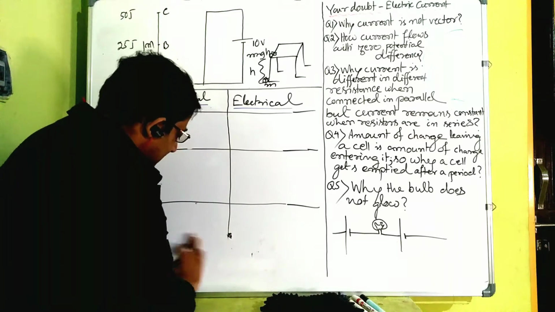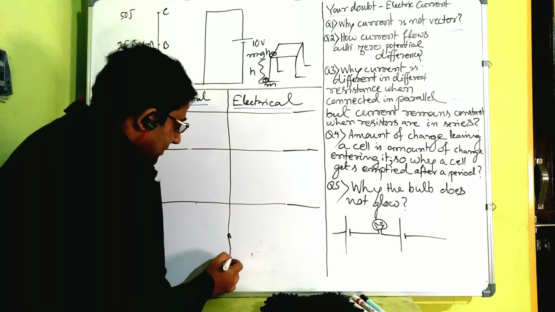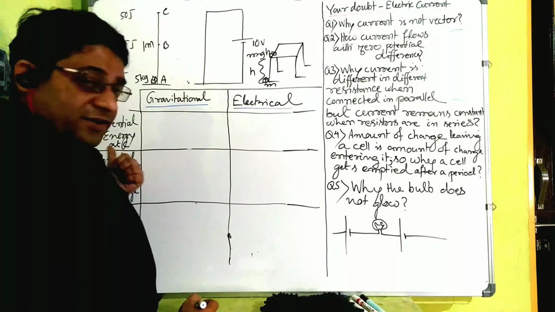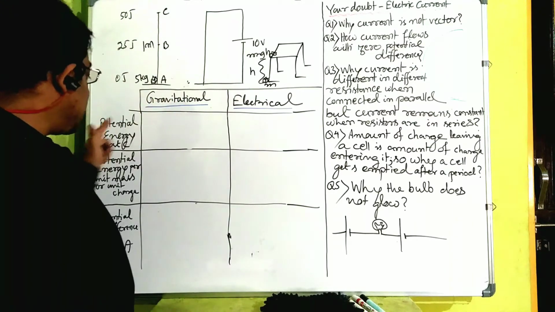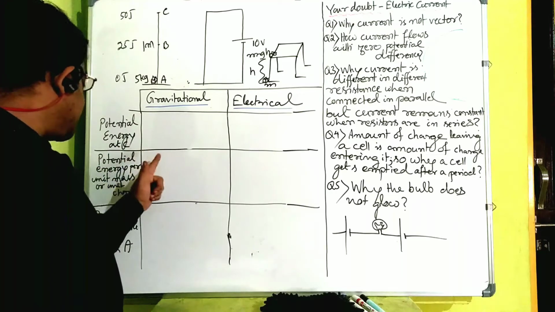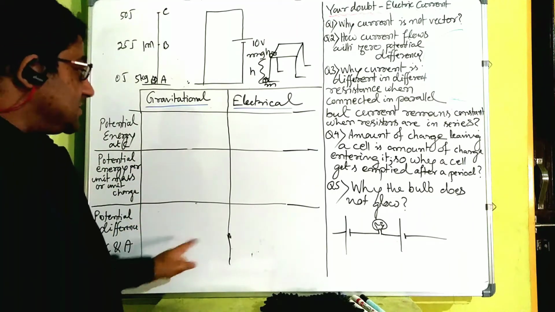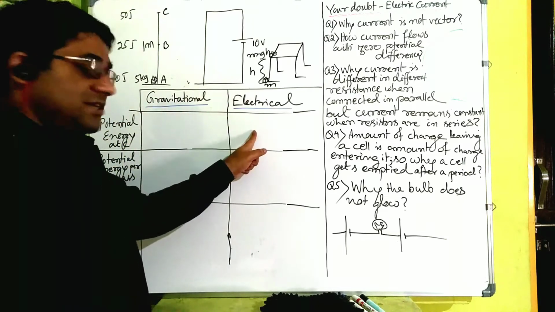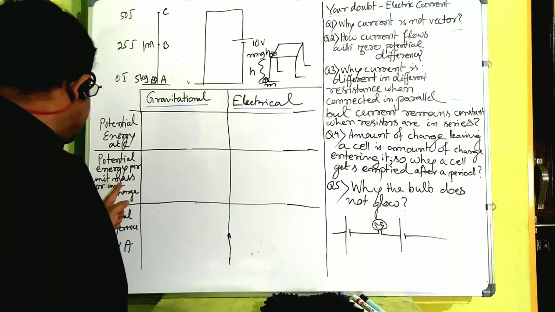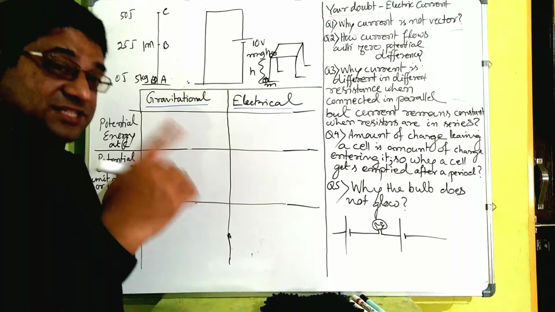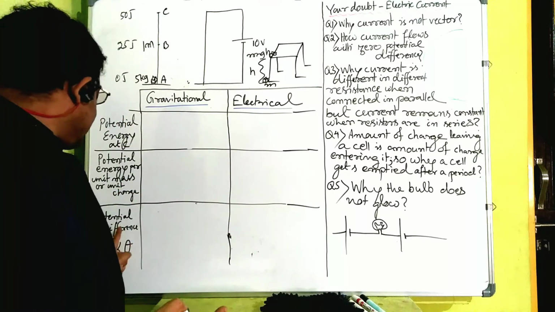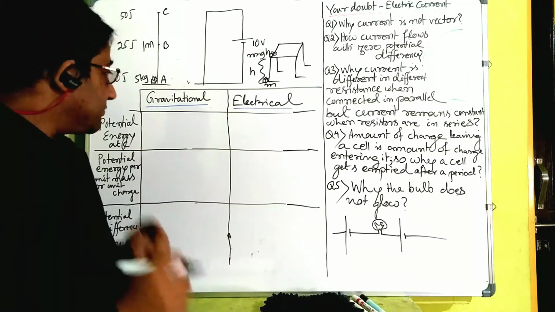Now we'll see the analogy between the gravitational terms like gravitational potential energy per unit mass and gravitational potential difference. Then we'll see electrical potential energy at a certain point, electrical potential energy per unit charge, and electrical potential difference between 2 points.